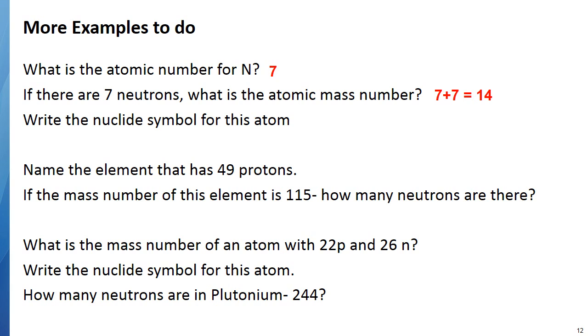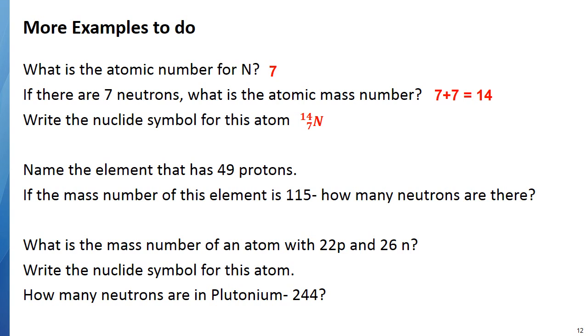How will we write this symbol? We'll write the symbol with N for nitrogen. 7 will be the bottom number for the number of protons, and the top number is the mass number, protons plus neutrons.